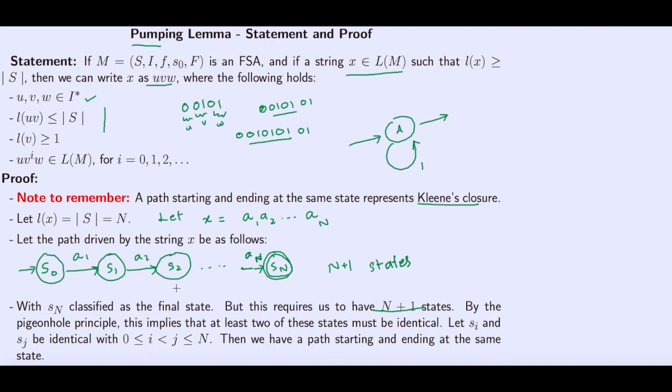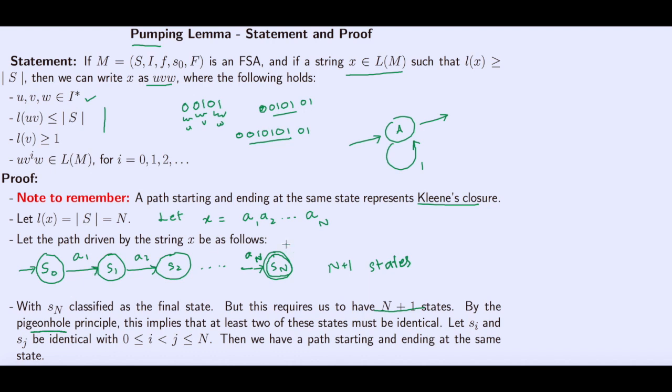And where does this postulate come from? This comes from our good old pigeonhole principle, which says that if we have more pigeons than holes, then at least one hole must have more than one pigeon. So we have more states than places for the states, which means that at least 2 of the states must occupy the same symbol, let's say like this.